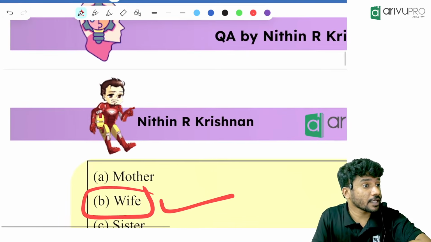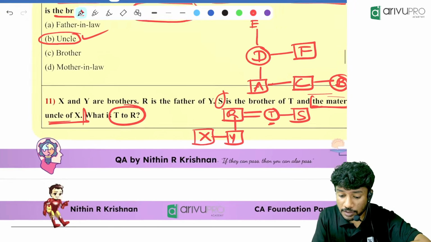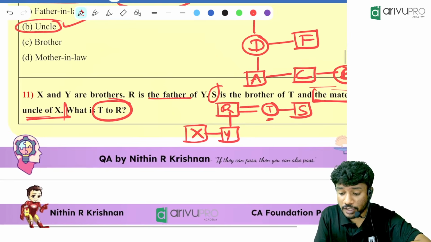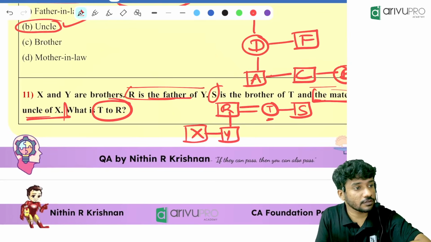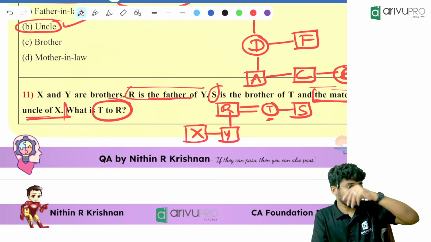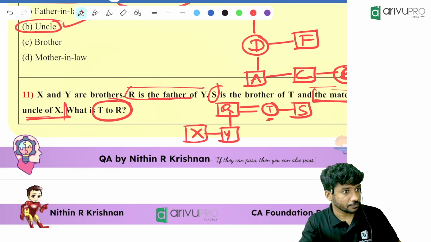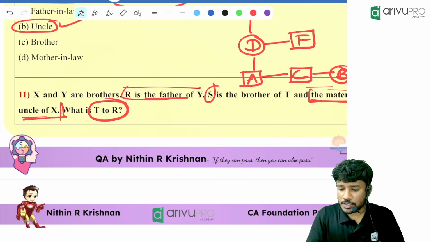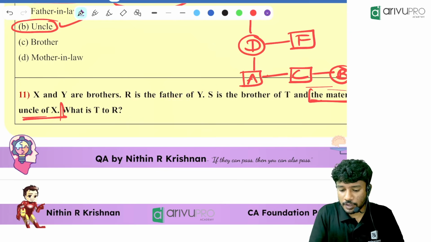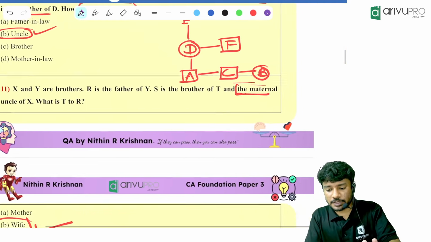R is a male, right? Can you explain that again? R is a male means R is the father of Y. That is given in the question. R is the father of Y means the father is given as male. Yes, gender is male. Got it, Shruti? Okay, okay, I'll do that. Not a problem. We'll start from the beginning. One person is having a doubt.